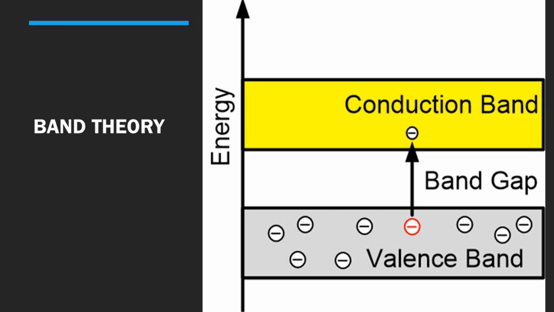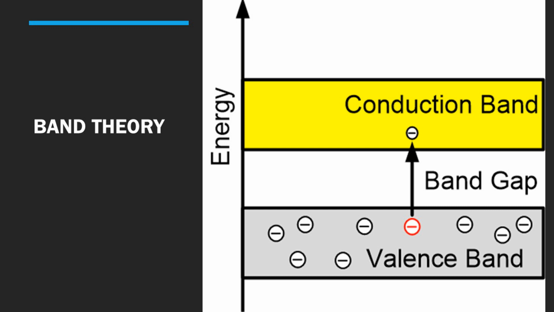Valence band is partially filled or completely filled. It is never empty. The electrons in the valence band are loosely attached to the nucleus, and at room temperature these electrons are shifted to higher energy levels. These shifted electrons are responsible for conduction of electricity.